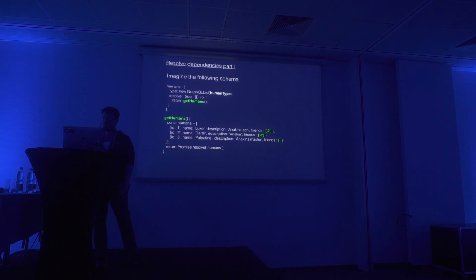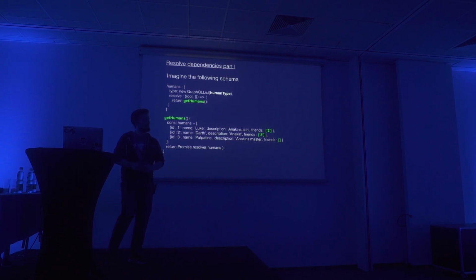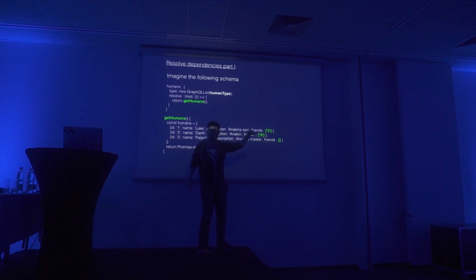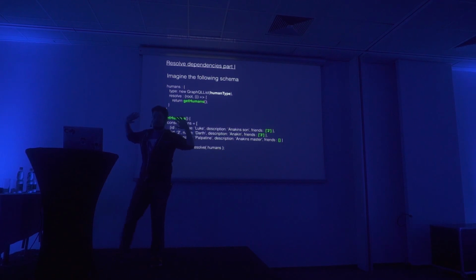Now it gets interesting. What about depth? What about the fact that we have an object that has some depth? In this case, we got Luke. He has 2 friends. We got, well, Darth here. He got one friend, of course. What I'm pointing out here is not 2 as in 2 friends. It's the ID of his friend, right? And we see that Darth has 1 friend, and we see that Palpatine is an asshole, so he has no friends. Pardon my French. We all know that, right? No surprise if you saw Star Wars.